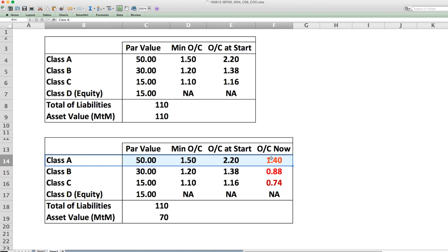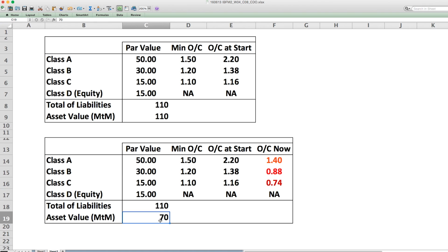Remember, the reality here is if all these investors want their money back, if the CDO manager were to go and sell those assets, he would only realize 70. The loss, remember, now is 40, 110 minus 70. So he's lost his 15. These guys will get cleaned up by their 15. That makes it 30. And Class B investors would also lose a further 10 out of their 30.